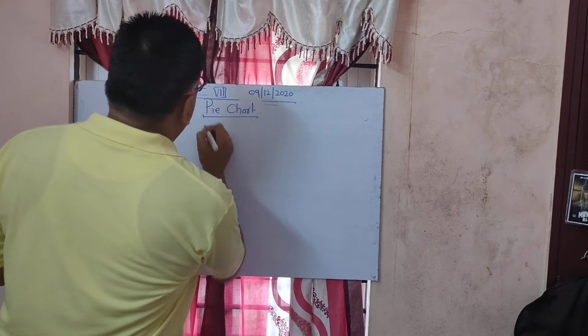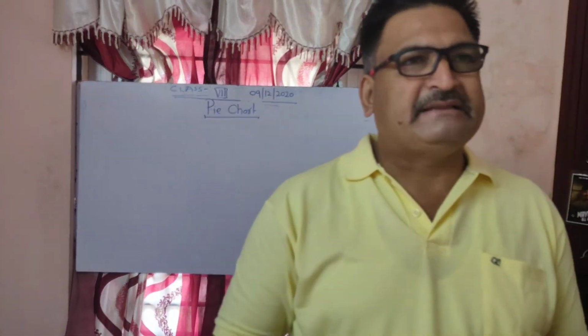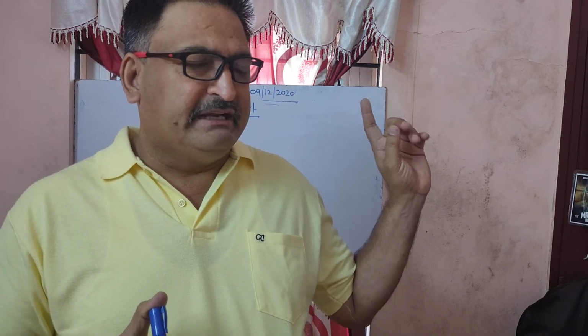So what do we mean by pie chart? It is also one of the methods to represent the data. Now why is it called a pie chart? Any representation of data in the form of a graph, here it is done through a circle.